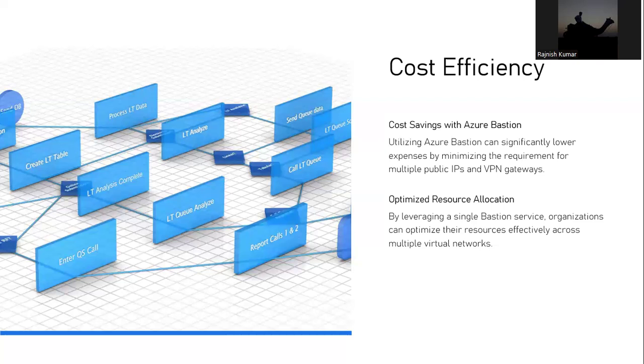Second, if one can leverage the Bastion service, the organization can optimize their resources effectively across multiple virtual networks. So you have to just spin up one Azure Bastion service, and at the back end, you can have one, two, or many VNets. You don't need to create a Bastion per VNet, right? So that's again a huge saving on the multiple VNets and their integration, right?